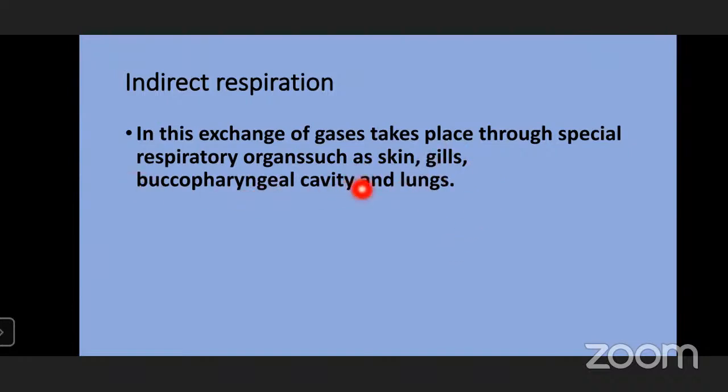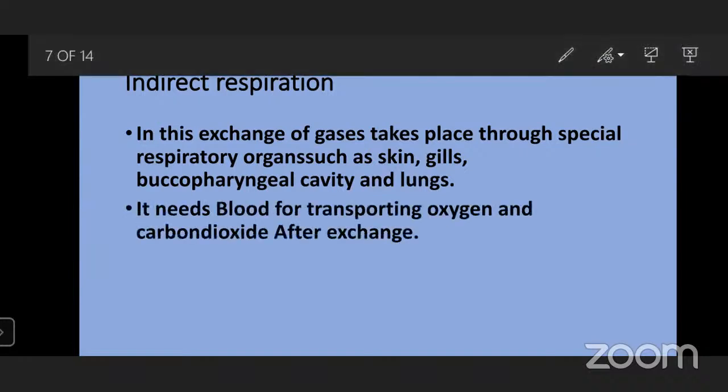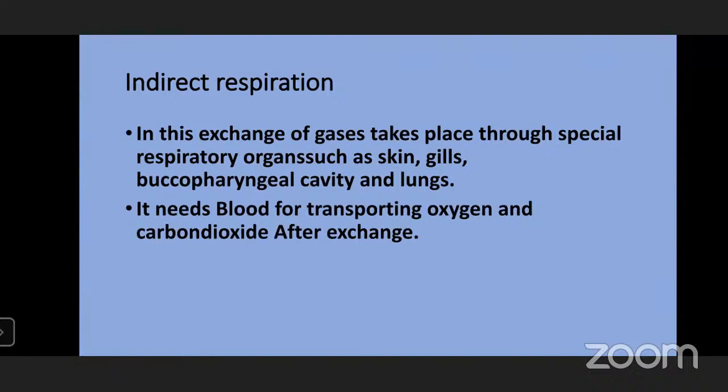These are the respiratory organs in well-developed organisms where the body has a complex organization. It needs blood for transporting oxygen and carbon dioxide after the exchange. So they have a well-developed respiratory organ, and also blood for transporting the oxygen and carbon dioxide once they get exchanged.